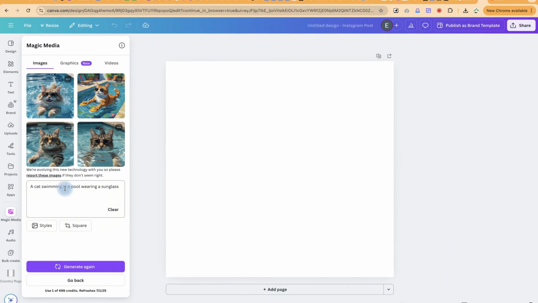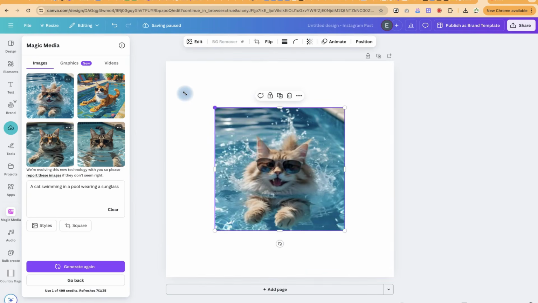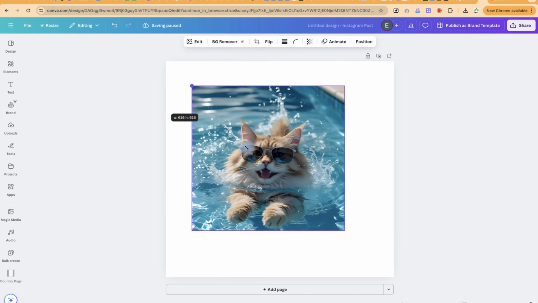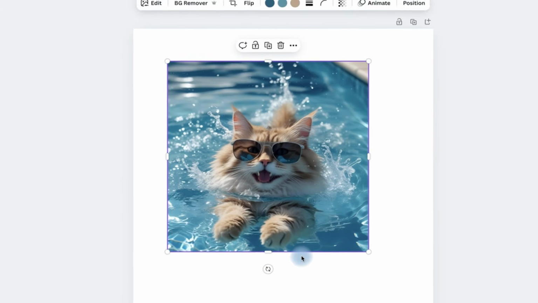You can change the narration, you can regenerate this, or you can go back if you are interested. Okay, but at this time you can see how clear and how fantastic this is going to be. The generation, the quality of the image, you can see it very, very clear and very, very interesting. So you can go ahead and try this on your own. This is the second tool.